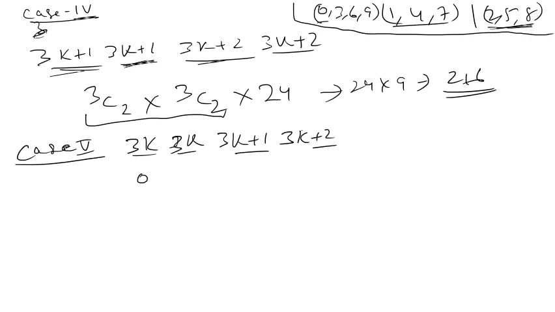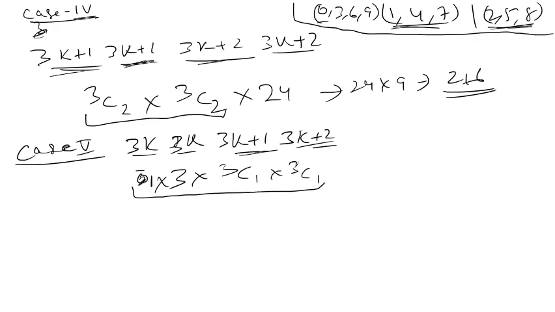When 0 is present, in that case I can select the other 3k number in 3 ways, right? 0 is coming means only one way I can select 0. Now 3k plus 1 numbers, 3 numbers are here, so I can select in 3c1 ways. 3k plus 2 I can select in again 3c1 ways. Now this is the selection part.